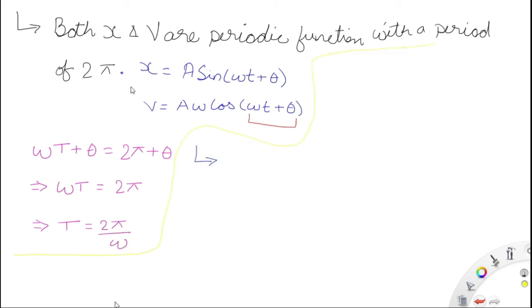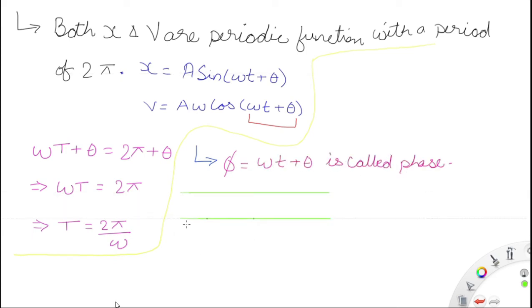Now omega t plus theta becomes 2 pi plus theta, because the motion gets repeated after an interval of 2 pi. Omega t plus theta is known as the phase, and the phase is repeated after an interval of 2 pi, because this is a cosine and a sine function, which get repeated after a 2 pi interval. So omega t is equal to 2 pi, so T is equal to 2 pi by omega. T is the time period, and omega is the angular frequency in radian per second.